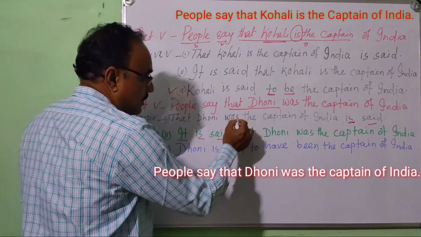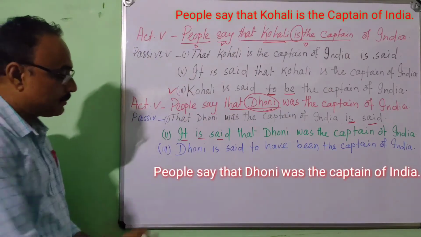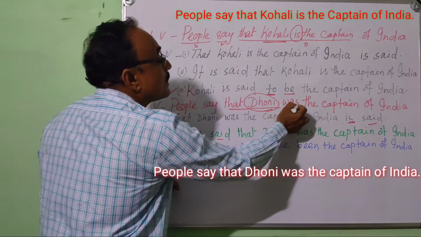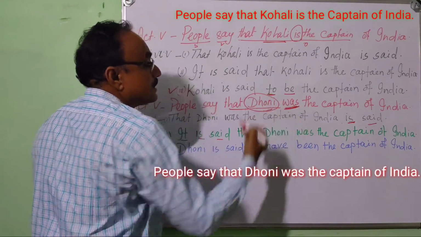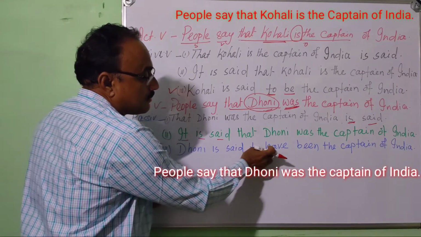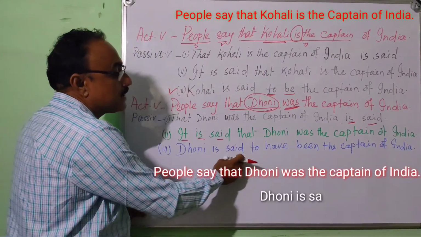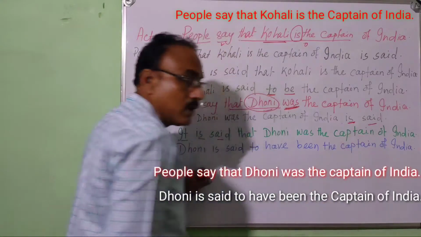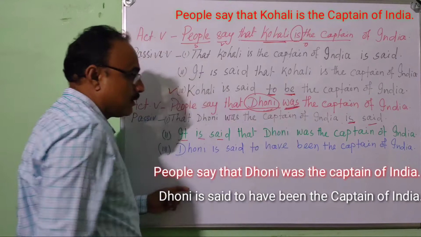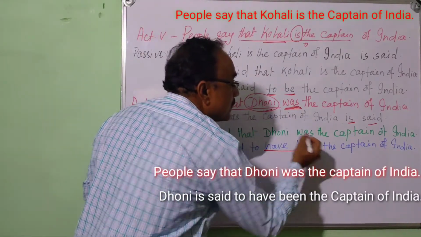But Dhoni here is the main object. If you begin with Dhoni, Dhoni is said, but here it is was. Mind it, remember it. Was, to plus have been. Dhoni is said to have been the captain of India. Here in the present form, you write to be. But here in the past form, you have to write have been.